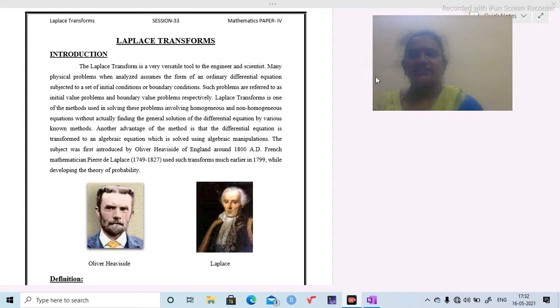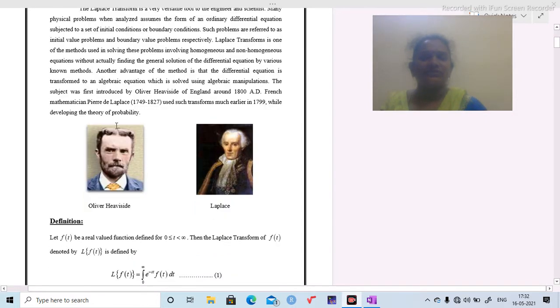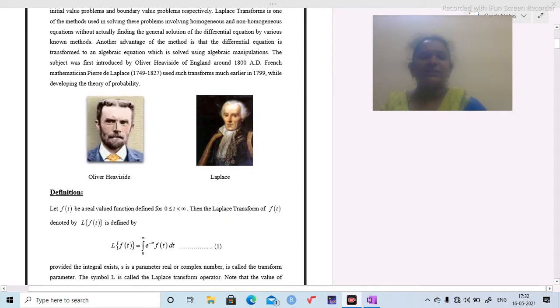Gayatri, working as Assistant Professor of Mathematics in Government First Grade College, Vartur. In this session, I am going to explain the definition of Laplace transform, basic properties of Laplace transform, and Laplace transforms of some standard functions. The Laplace transforms are developed by two mathematicians, namely Heaviside and Laplace.